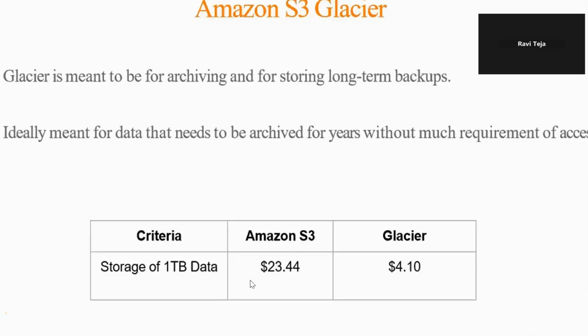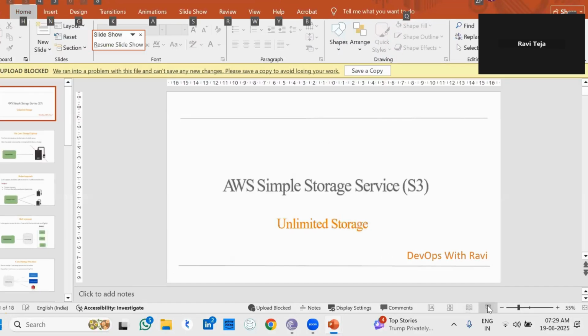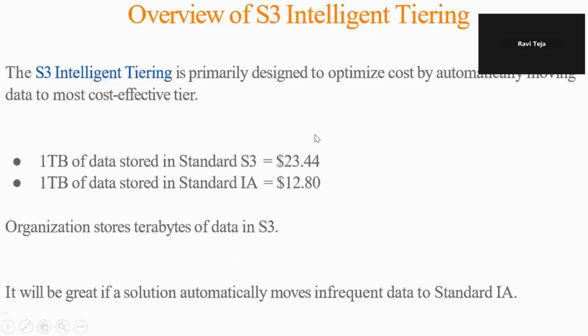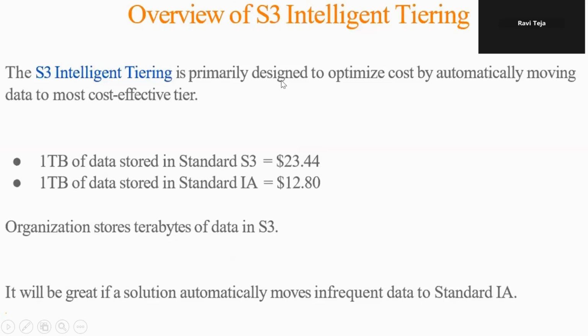So you can clearly observe that $23.44 here. Then whenever the file or folder is not being accessed, it is going to be stored in Glacier, and the cost is very less, right? After that we have one thing, which is the overview of intelligent tiering. Just now I told what S3 intelligent tiering is: it is primarily designed to optimize the cost, automatically moving data to the most cost effective tier.